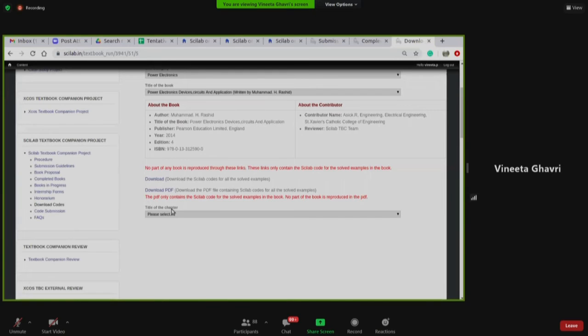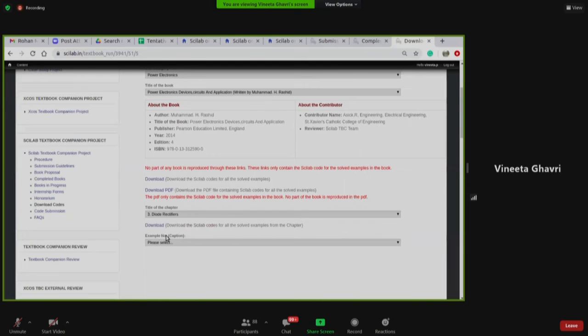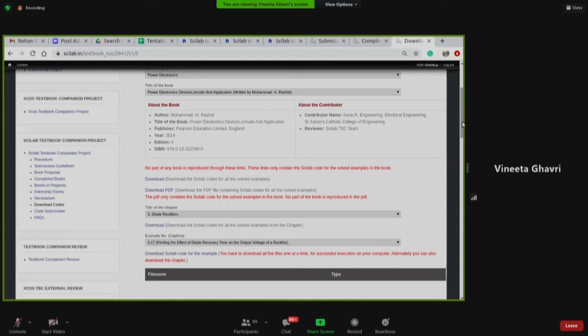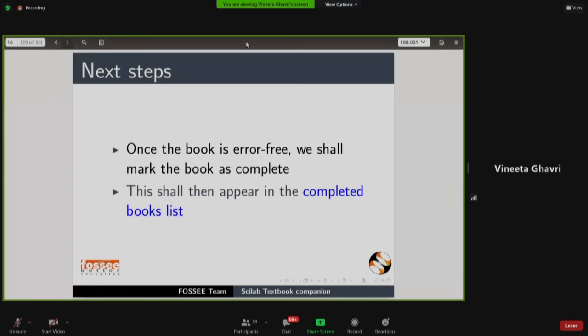If you don't want to download the whole book, the whole PDF, you can select the chapter and download. If you don't want to download the whole chapter, you can select that particular example of that particular chapter and then download. So isn't this amazing? This gives you a good learning resource and a good resource to teach the students. In fact, 626 books is a large number. Many people have already benefited, and we give you the web recognition link also.